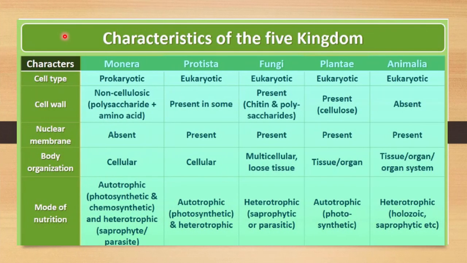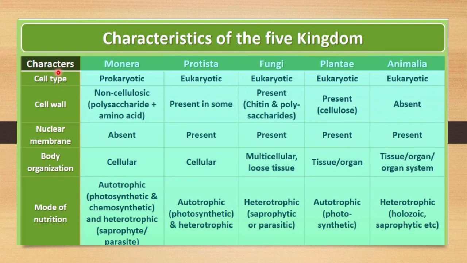Now let me discuss in detail. First of all, here you can see the characters which are considered: cell type, then cell wall, nuclear membrane, body organization, mode of nutrition. Based on all these characteristics, these kingdoms are given. The first kingdom is Monera, Protista is the second one, the third one is fungi, then Plantae and Animalia. So let me discuss one by one.